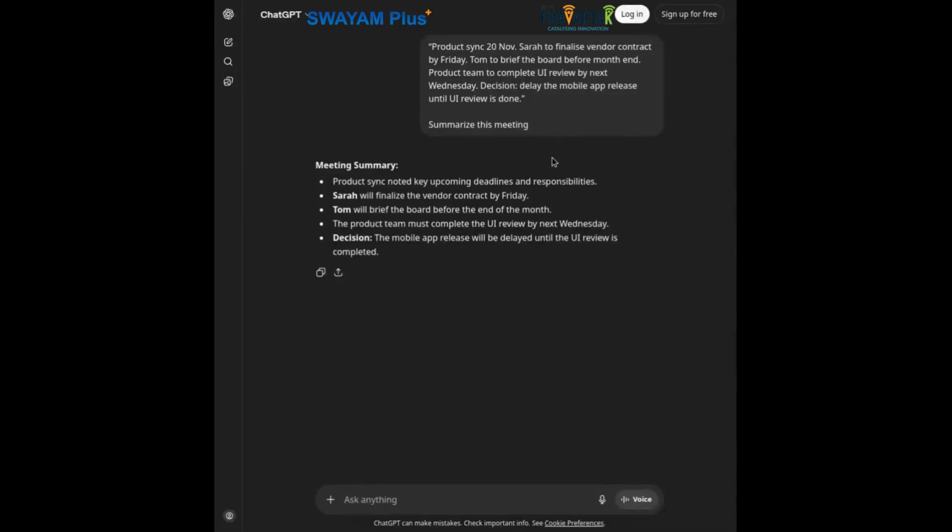Now let me make this concrete with a meeting summary task. So you want summaries that follow, let's say, a specific format. You want the action items first, each with its own owner and a deadline. Then key decisions, then open questions if any. Now, if you have to provide a summary with action items, how are we going to do that?